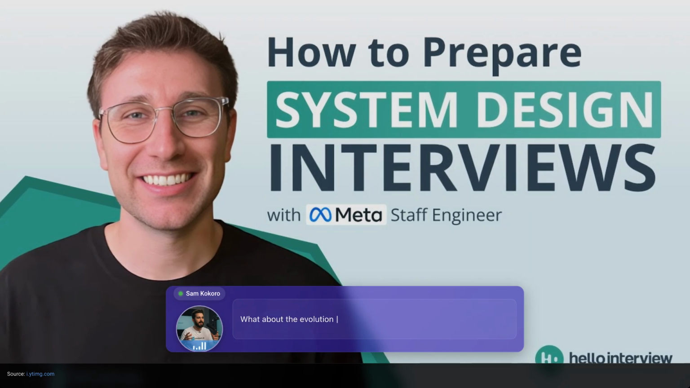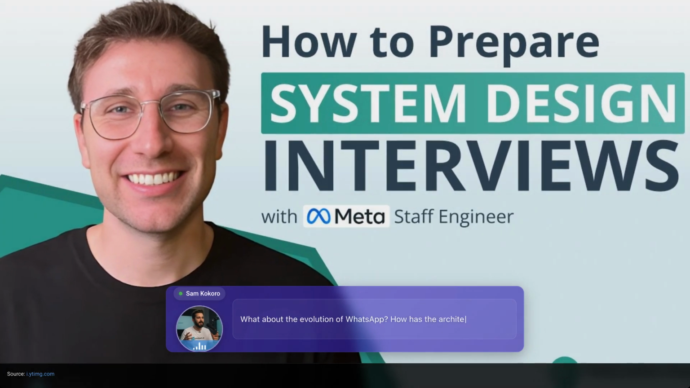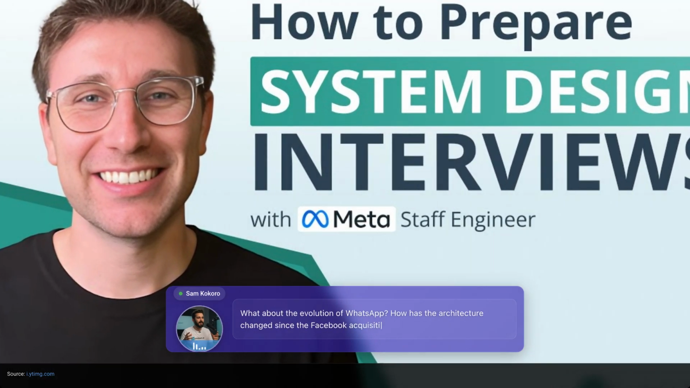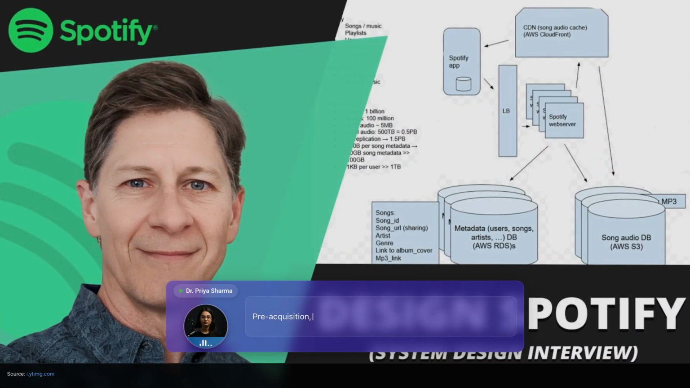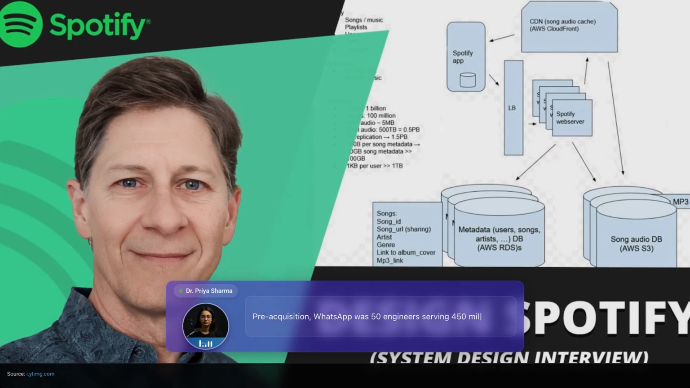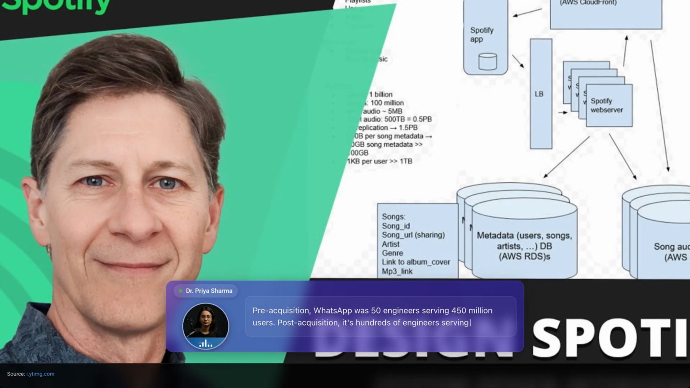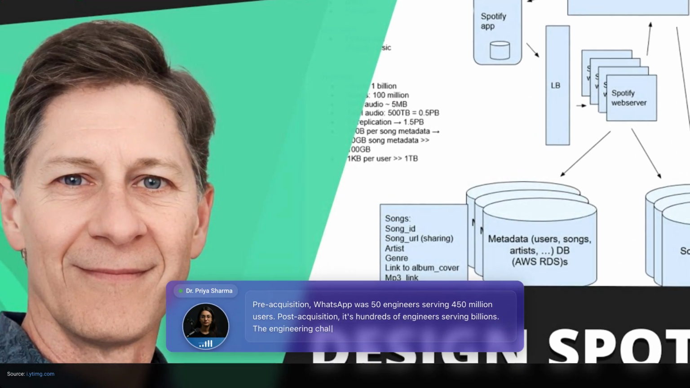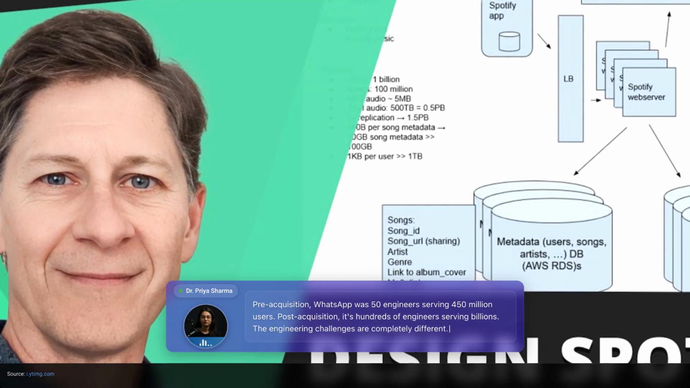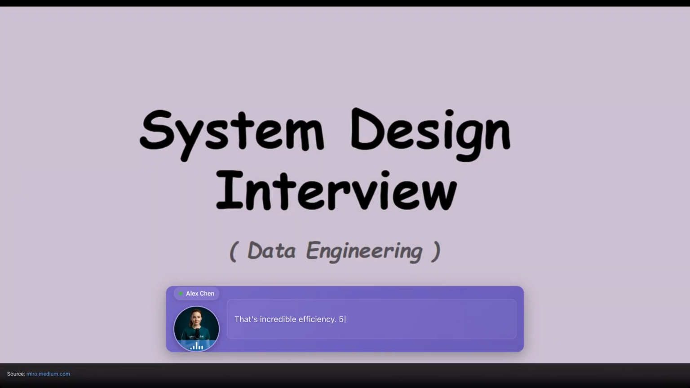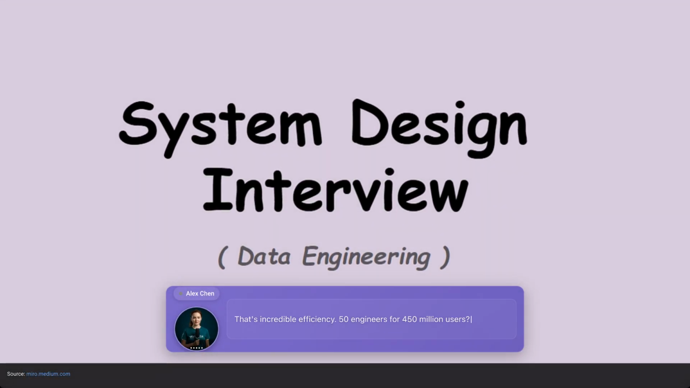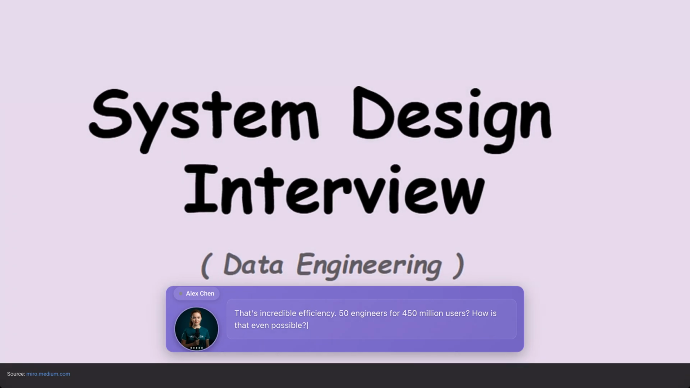What about the evolution of WhatsApp? How has the architecture changed since the Facebook acquisition? Pre-acquisition, WhatsApp was 50 engineers serving 450 million users. Post-acquisition, it's hundreds of engineers serving billions. The engineering challenges are completely different. That's incredible efficiency. 50 engineers for 450 million users. How is that even possible?